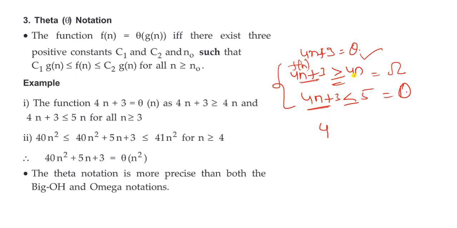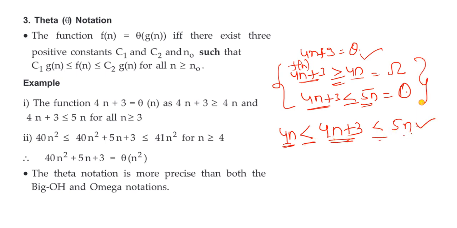This is the f of n here, and this is the c of n, 5n. So let us take 4n plus 3 in the middle. Okay, 4n plus 3 is less than or equal to 5n, right? And 4n is less than or equal to 4n plus 3, and that is less than or equal to 5n. So like this, from these two expressions, we have to write the theta notation. Clear everyone? So these are the notations we have in algorithms.